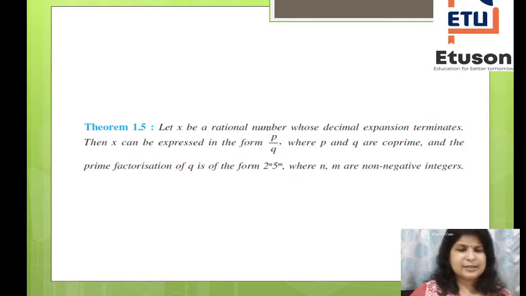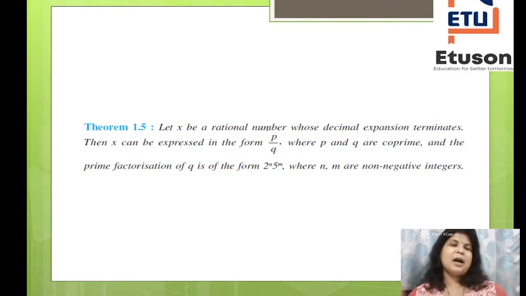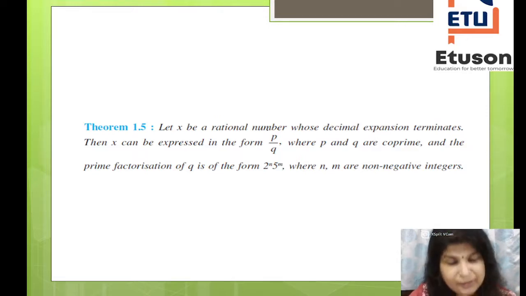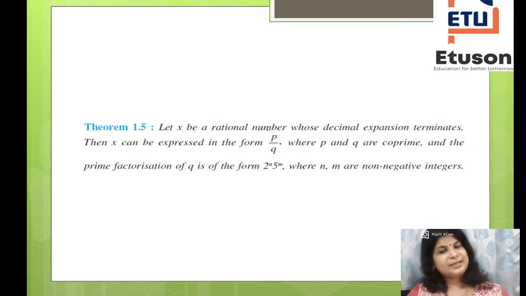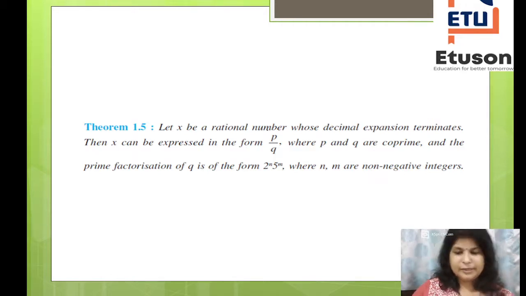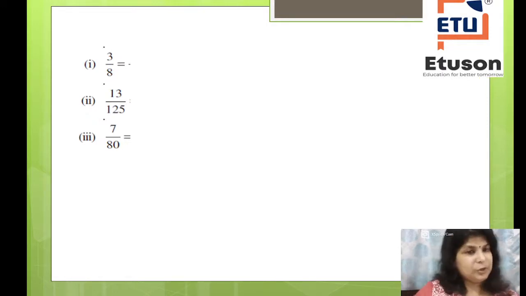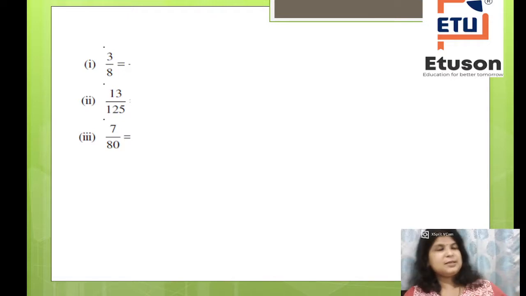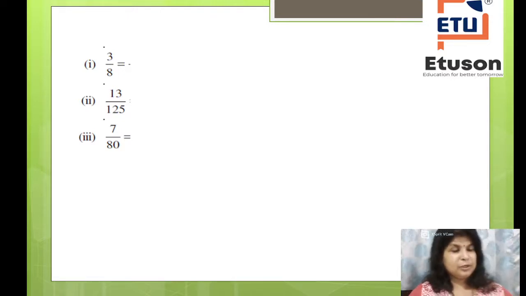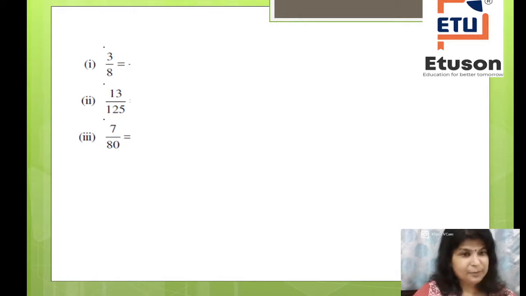Now let us check the same answer the other way round. What is the other way round? Now we will start with the fraction and try to convert it into a decimal number, and check whether it is terminating or non-terminating. So let us start. It is 3 by 8. If you remember, in the previous example we obtained 3 divided by 2 to the power 3, right? So now we are going to convert it into decimal. How are we going to do it?